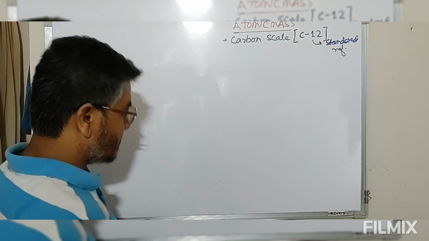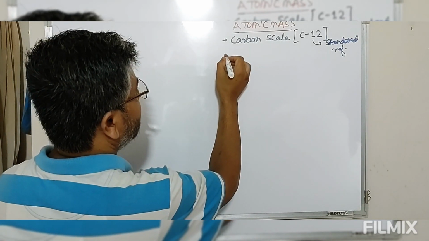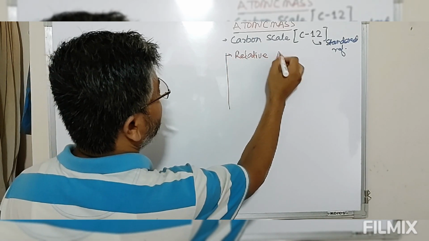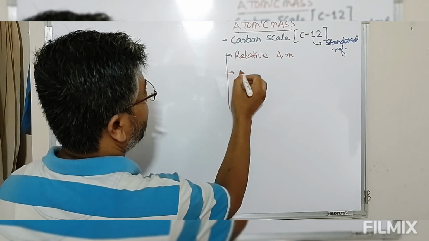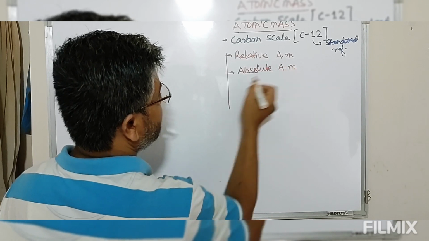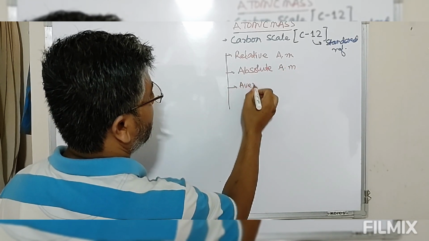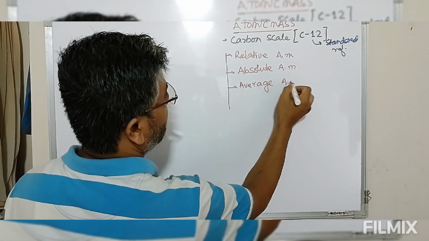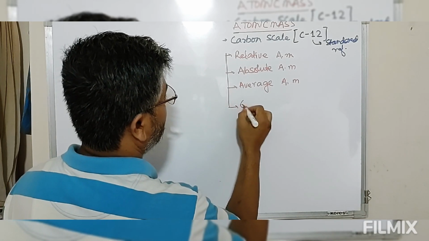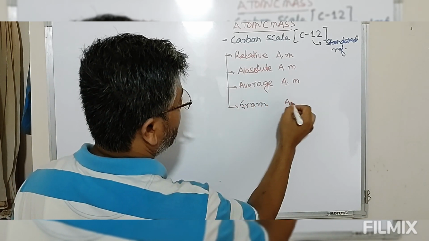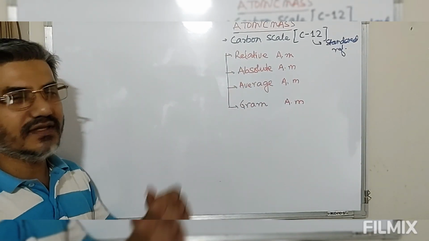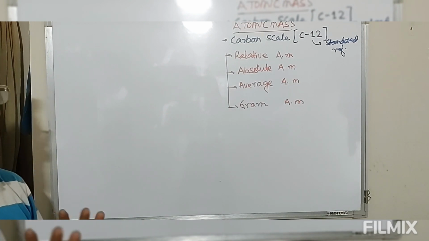Now this atomic mass can be of different types. First one is relative atomic mass, then we have absolute atomic mass, then average atomic mass, then gram atomic mass. These are the 4 types of mass that often come up in literature while discussing atomic mass.